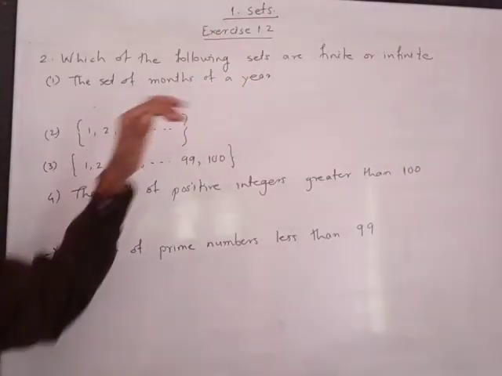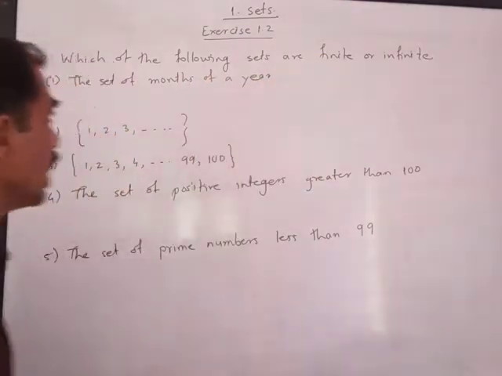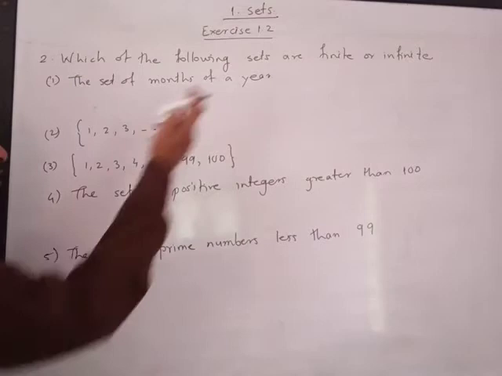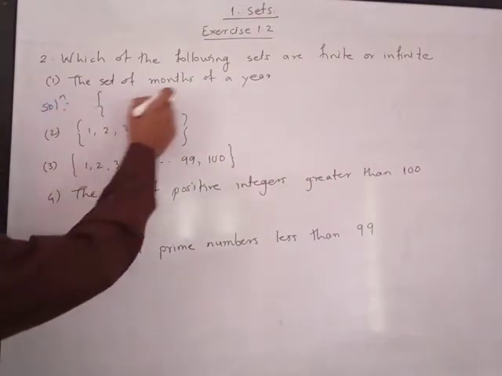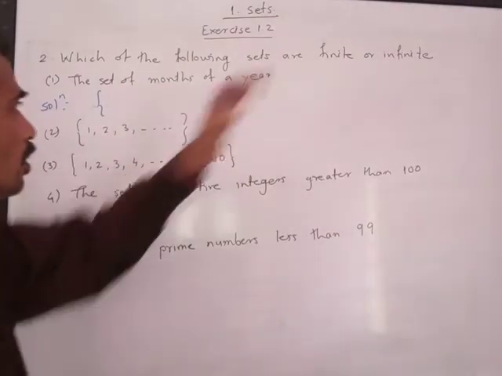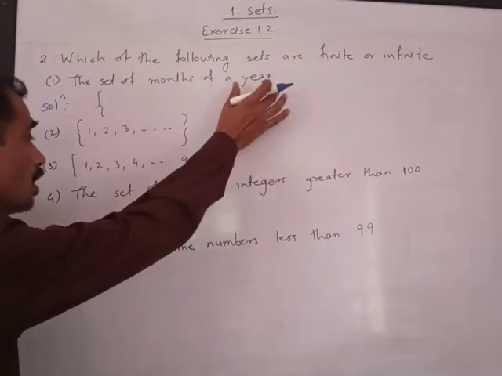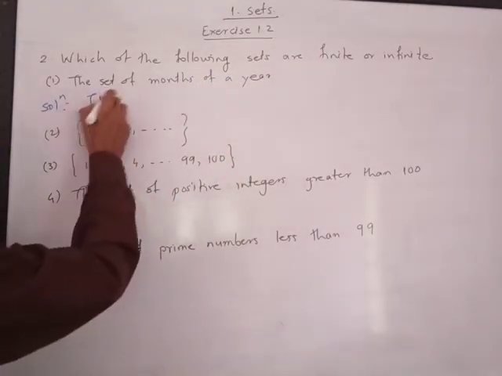In exercise 1.2, second question is, which of the following sets are finite or infinite? The set of months of a year. Now, solution of this. If you write the set, you will get January, February, March, April, May, June, July, August, September, October, November. It means we can count the months. Hence, it is a finite set.